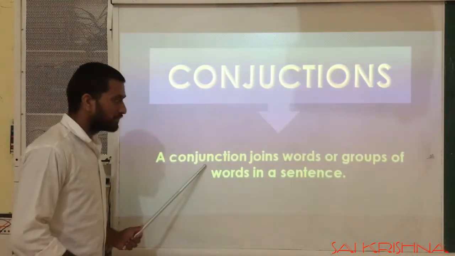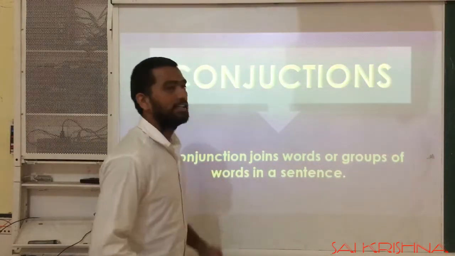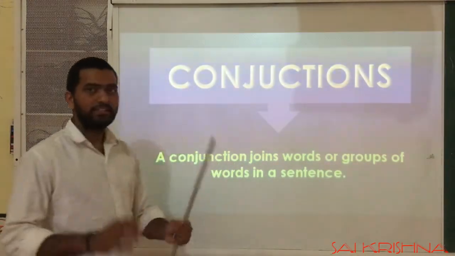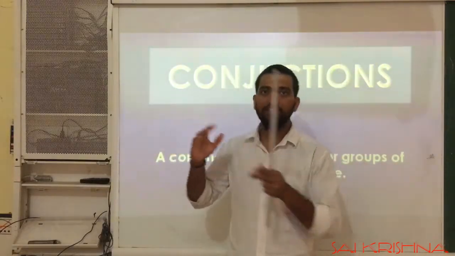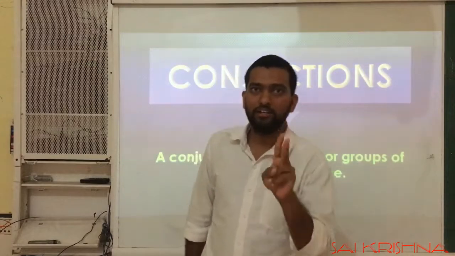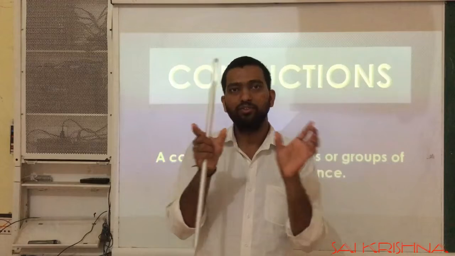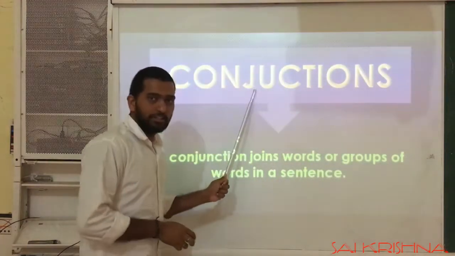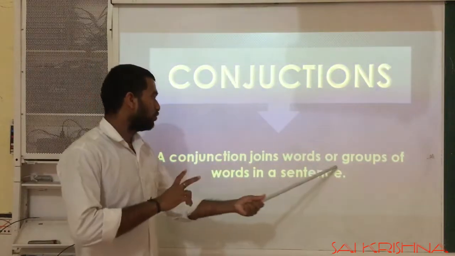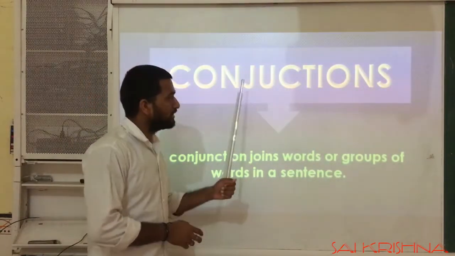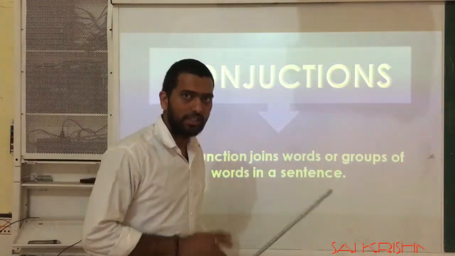A conjunction joins words or groups of words in a sentence. Okay. A conjunction is a word which joins words or groups of words in a sentence. For example, if there are two sentences and we want to join the two sentences together, conjunctions are used. Okay? Conjunctions join words or groups of words in a sentence. How these conjunctions are used to join words or groups of words, let us see.